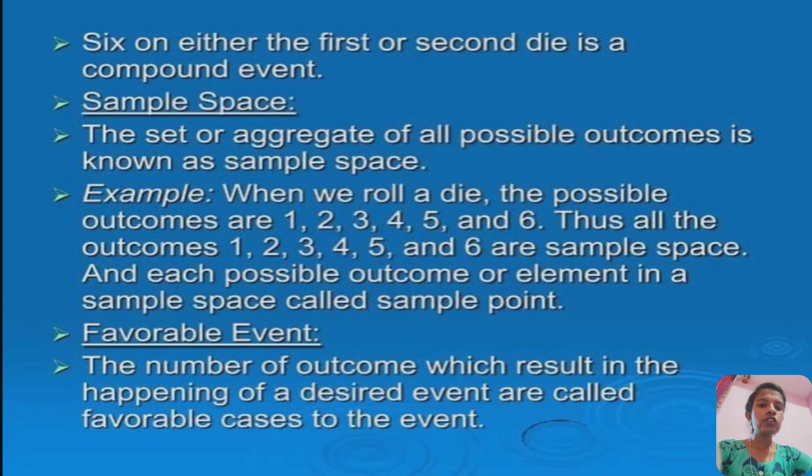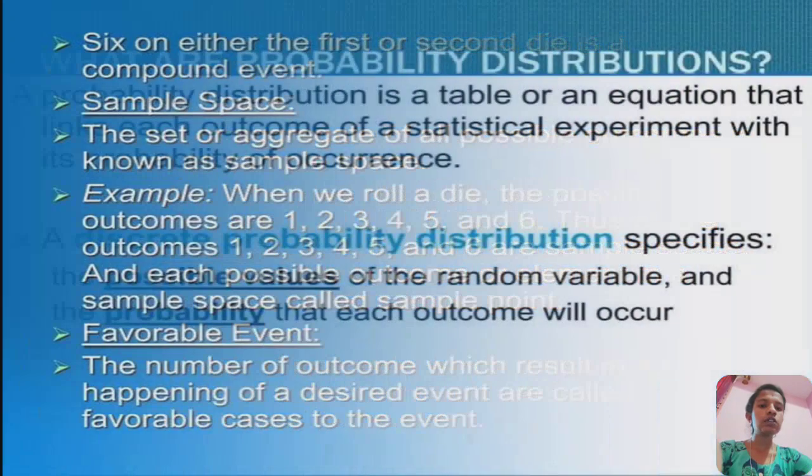Sample space: the set or aggregate of all possible outcomes is known as the sample space. Example: when we roll a die, the possible outcomes are 1, 2, 3, 4, 5, 6. Thus all outcomes 1, 2, 3, 4, 5, 6 form the sample space, and each possible outcome is an element in the sample space called a sample point. Favorable event: the number of outcomes which result in the happening of the desired event are called favorable cases to the event.